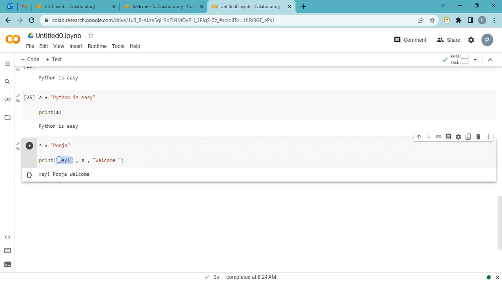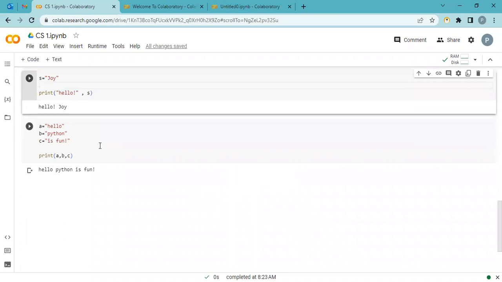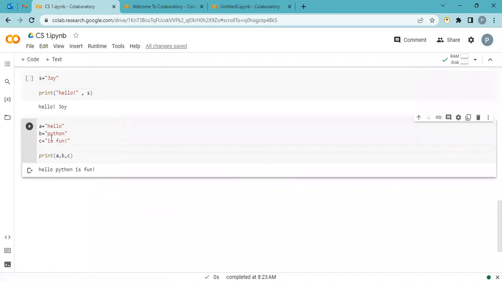So we can use comma for multiple arguments. Is it a string? Use quotation. Is it a variable name? Don't use quotation. Now here I am doing the same thing with three variables. In the first variable, hello, Python is fun, and I say A, comma B, comma C.